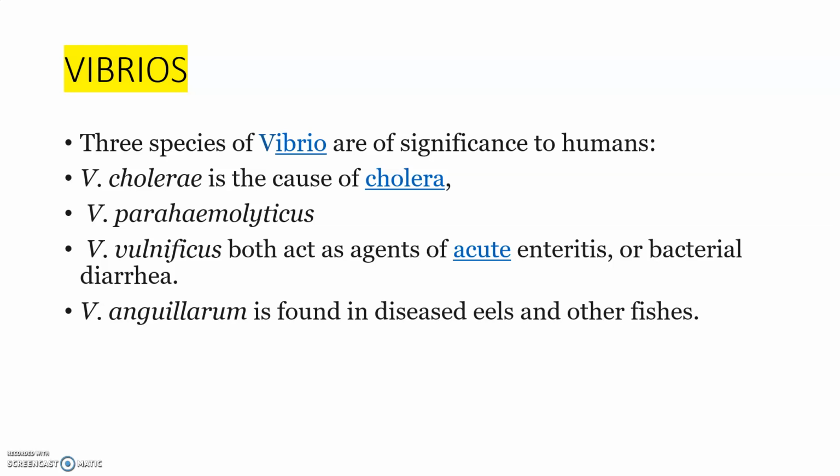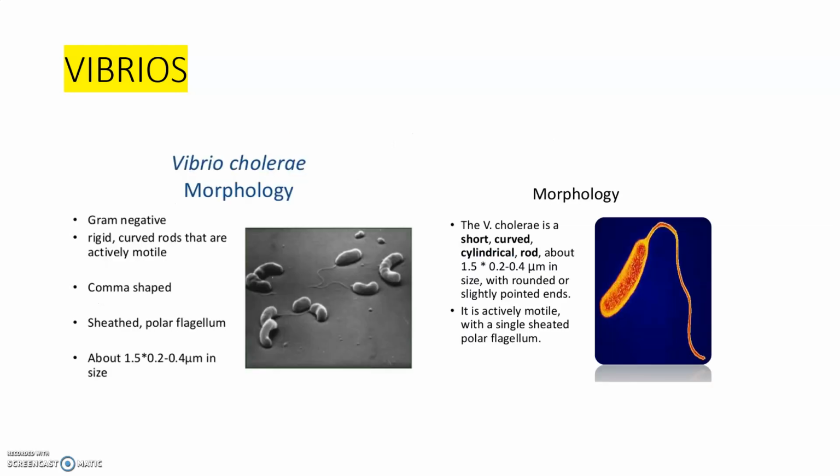Both act as agents for acute enteritis, related to intestinal infections or bacterial diarrhea. Next is Vibrio anguillarum. It is found in diseased eels and also in other fishes. So these are mainly marine forms.